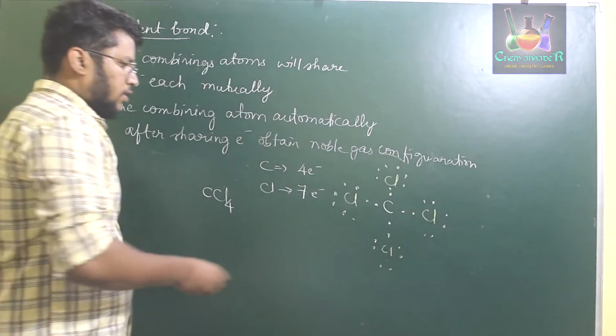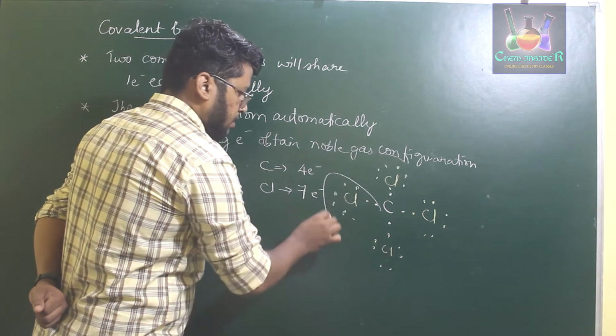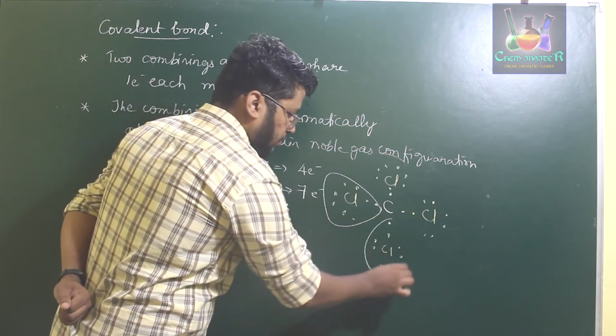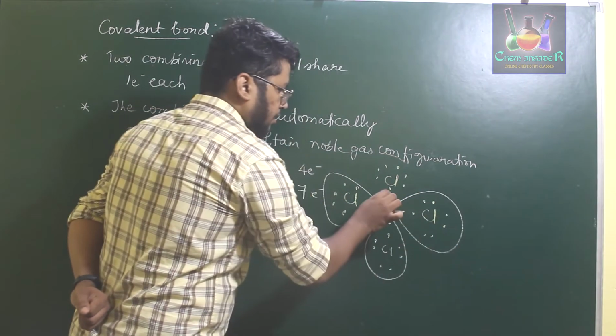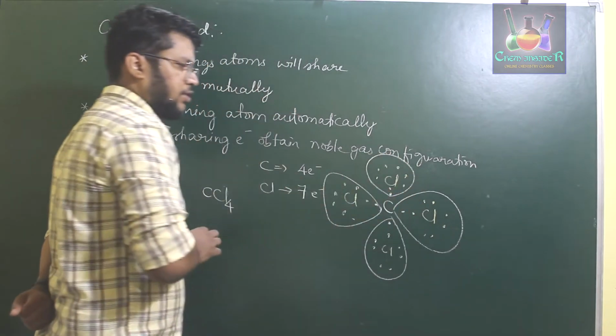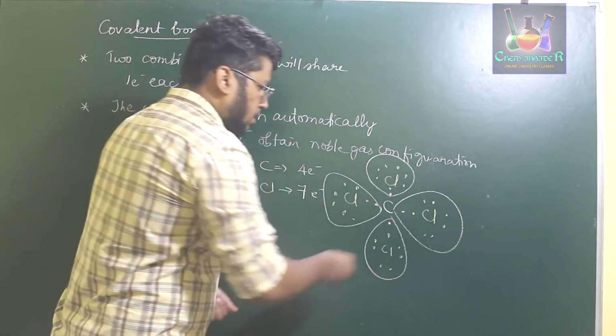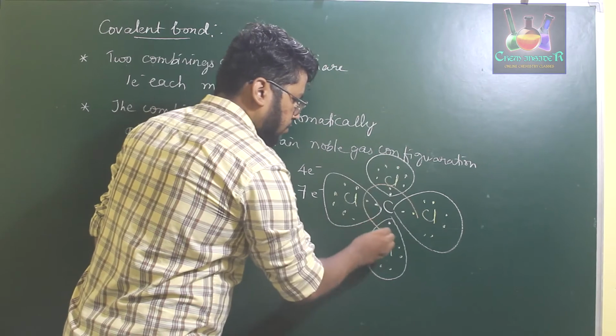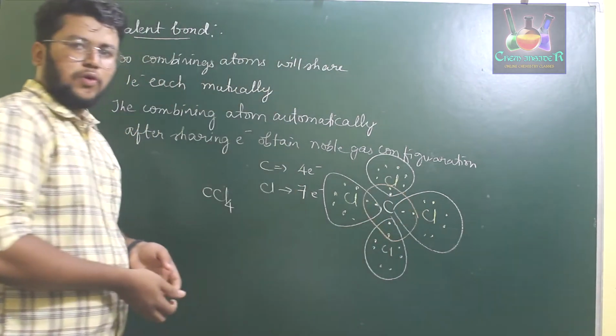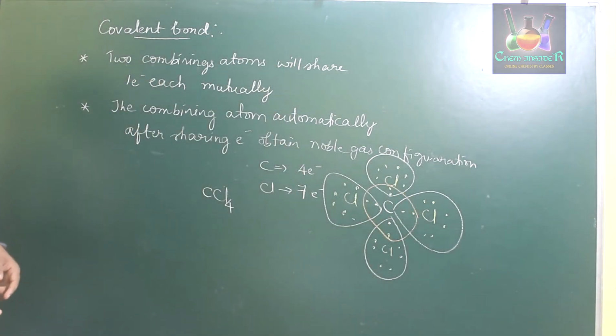Each chlorine has 8 electrons, and carbon carries 8 electrons from its 4 valence electrons and 1 electron from each attached chlorine. So this is how a covalent bond arises.